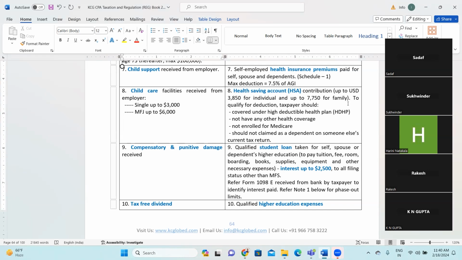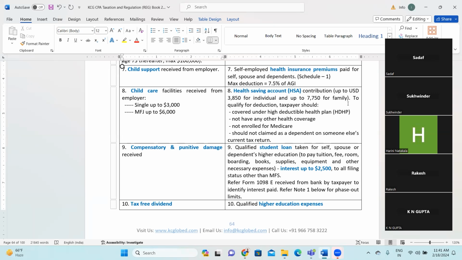Or sometimes the employer provides money to the employee for making some special infrastructure or facility arrangement at their home for taking care of their child, for example setting up a play station or other such items, right?